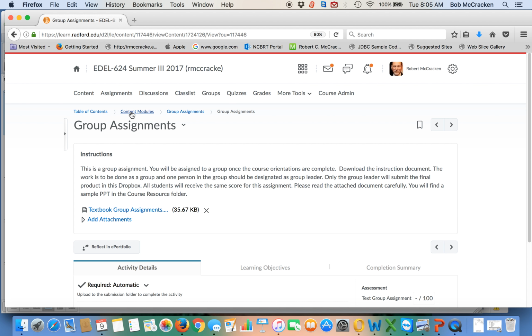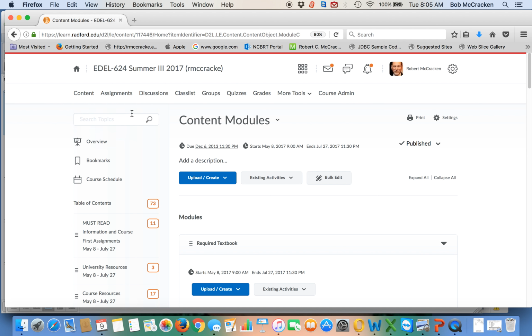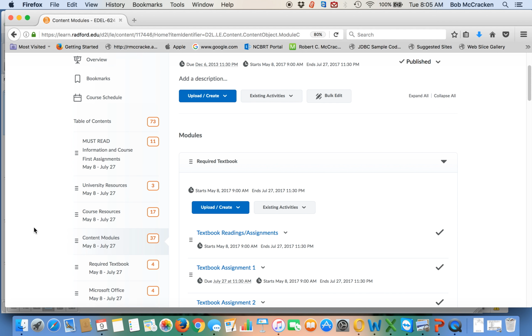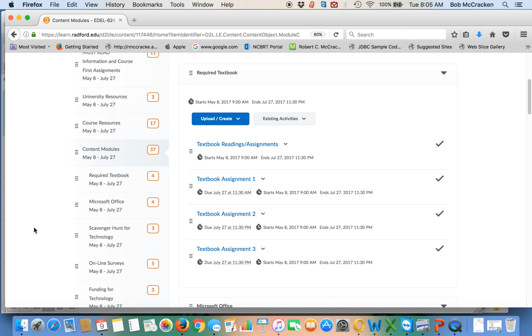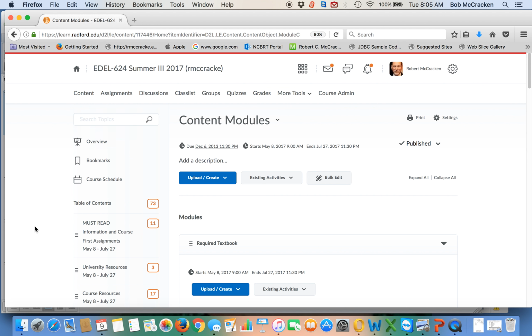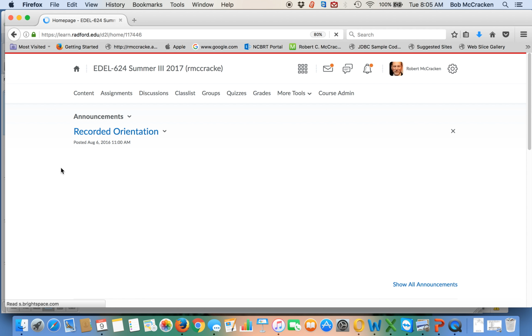I'm going to go back to Content Modules. And you'll see the screen will return us back to where we were looking at those, but it's showing them now in the content format. If you're familiar with D2L, when you look at it, you have several ways that you can view the screen. I prefer to look at the screen in the content module format, which is the way that it opens when you do click on the course.